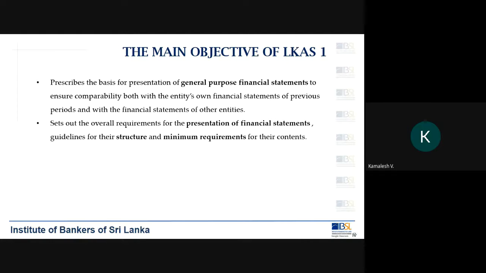So it also sets out the overall requirements for the presentation of financial statements, guidelines for their structure, and minimum requirements for their contents. Now, when you look at the financial statements of Sri Lankan companies, they have a specific format. This we call the structure. So who has given this structure? Who has given this structure? Any idea?